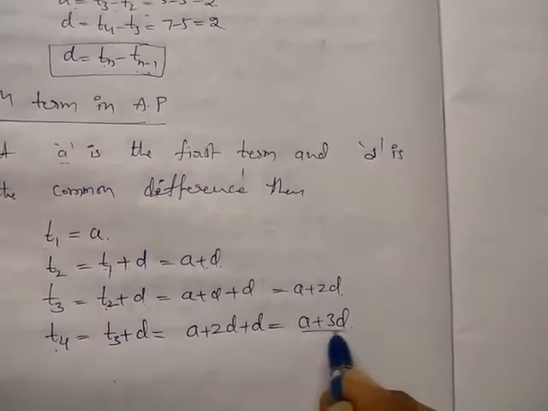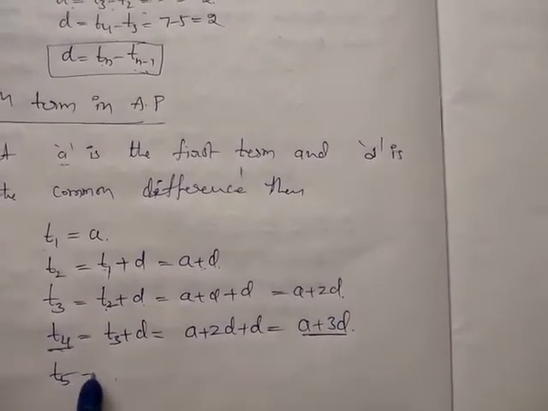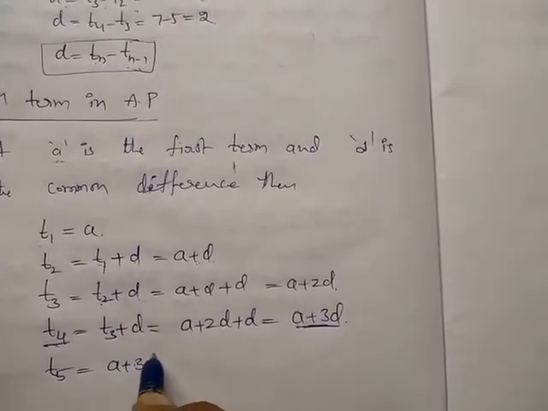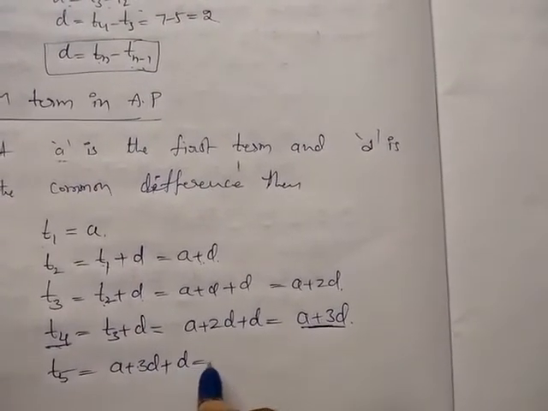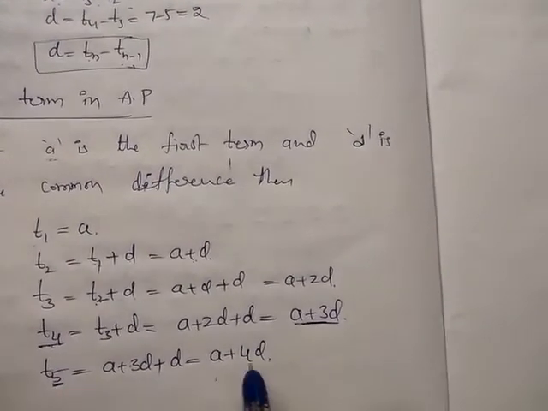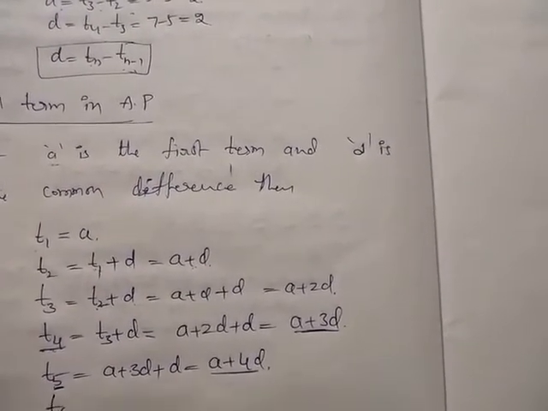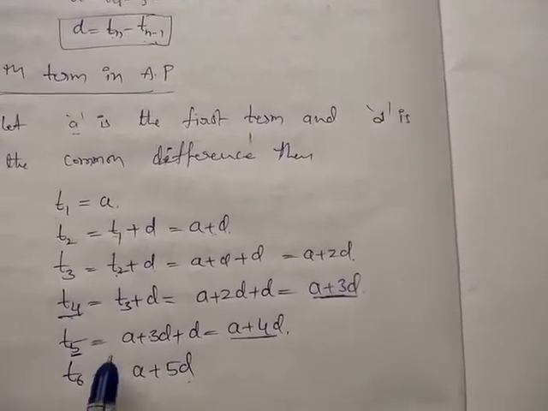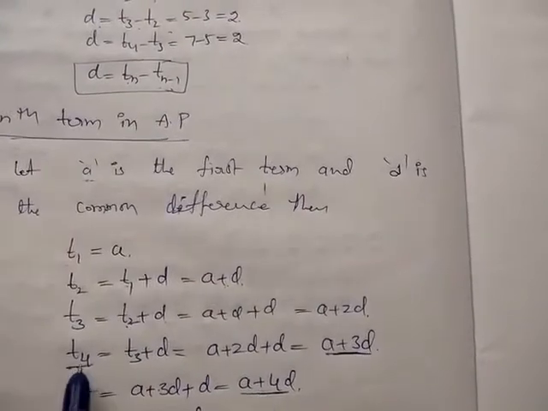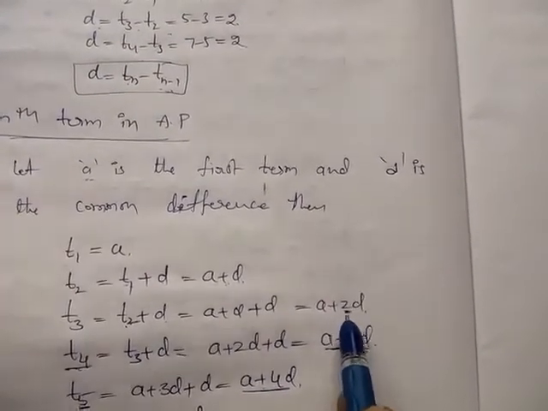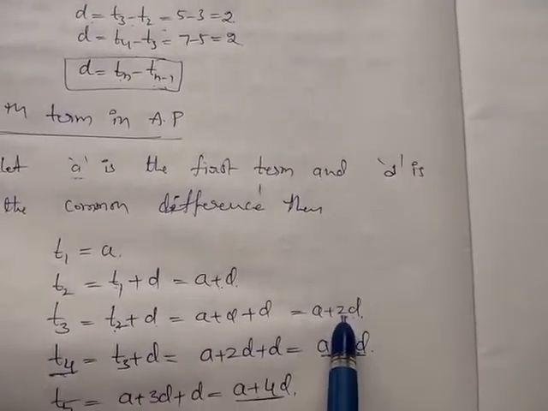That is the fourth term. So how to get the fifth term? Fourth term plus the common difference. a plus 3d plus d. So it becomes a plus 4d. So here the fifth term we get is a plus 4d. Sixth term a plus 5d. Fifth term is a plus 4d. Fourth term is a plus 3d. Third term is a plus 2d. So the coefficient of d is reduced by 1.